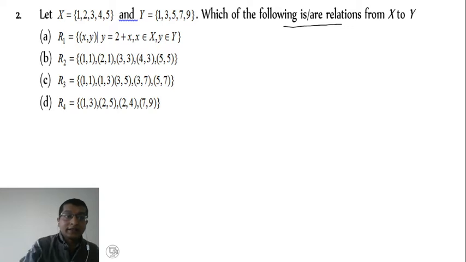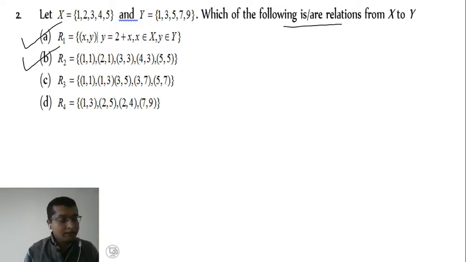Therefore it is a right answer because X and Y belong to the set X and Y. Further, next, option B: (1,1) is an element of X and Y, (2,1), (3,3), (4,3), (5,5). All of these elements are present in the set X and Y. Therefore option B is also a right answer.